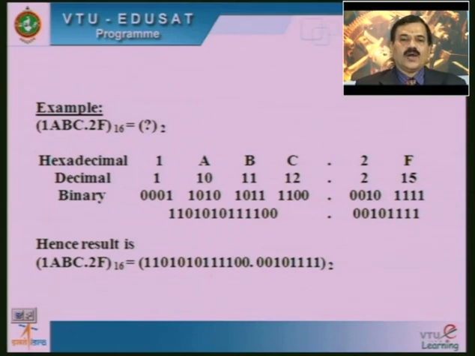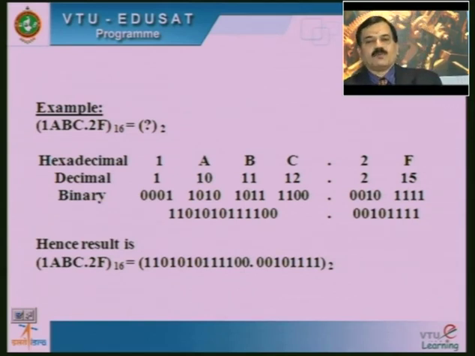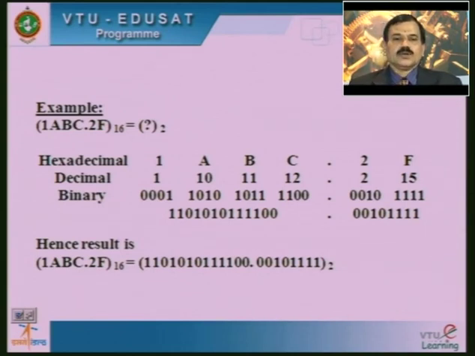Then the value 110101011100 before the decimal point, after the decimal point 00101111. So hence the result can be written in the form 1ABC.2F with base 16, which can be rewritten as 110101011100.00101111 with base 2. So this is the way how to convert the given hexadecimal number to a binary number.